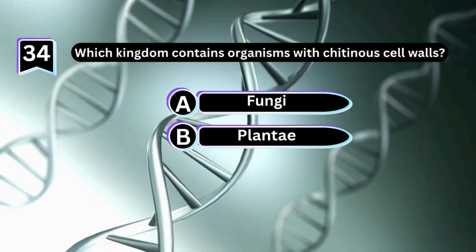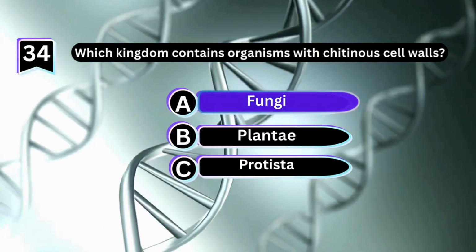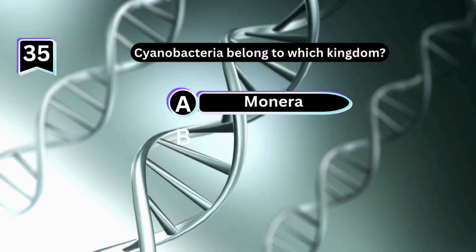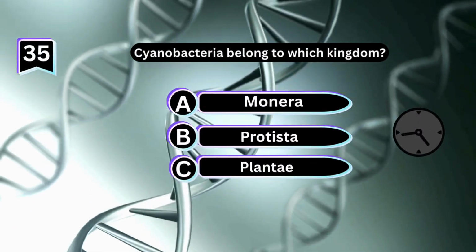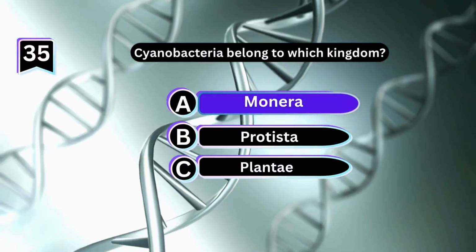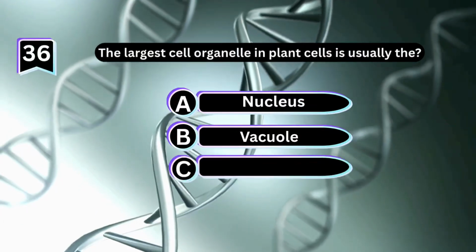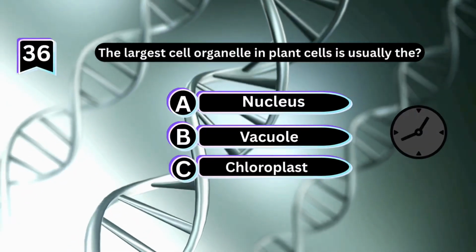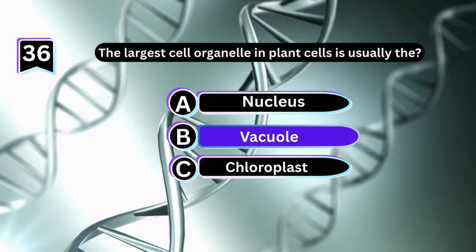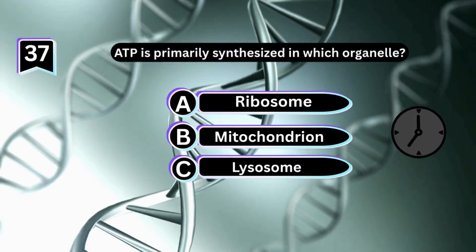Which kingdom contains organisms with a chitinous cell wall? Cyanobacteria belong to which kingdom? The largest cell organelle in a plant cell is usually the? ATP is primarily synthesized in which organelle?